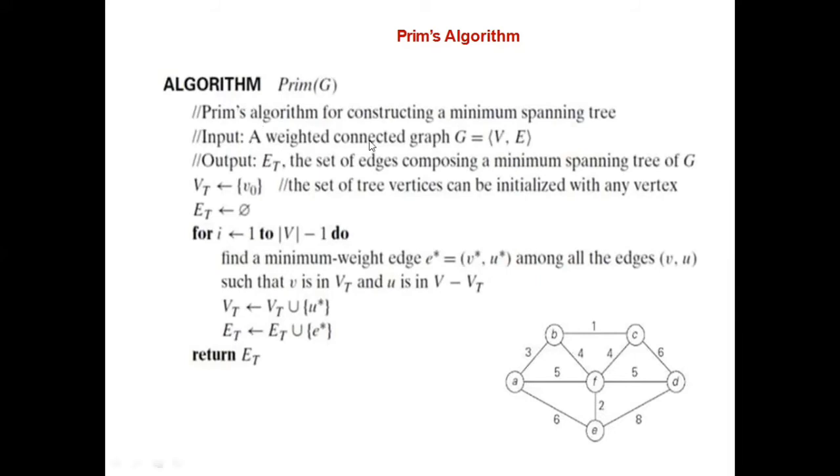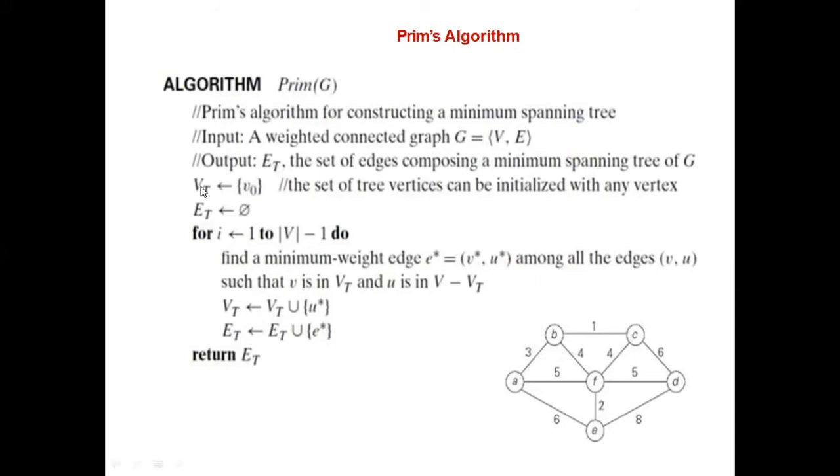So the input is always a weighted graph. Graph mathematically you can represent like an ordered pair (V, E), where V is the vertex set and E is the edge set. The output will be ET, representing the edges which are present in the minimum spanning tree.